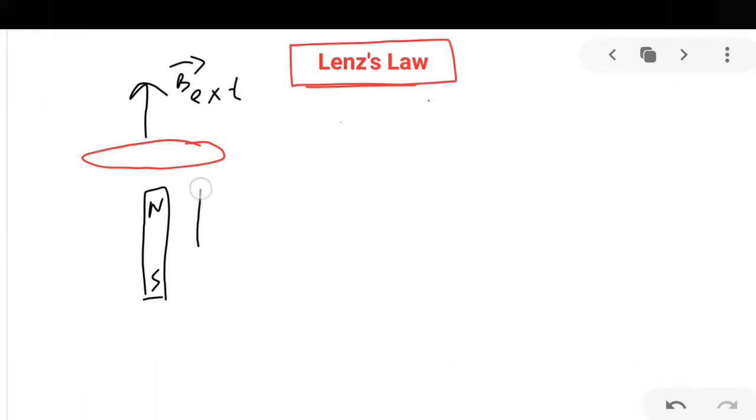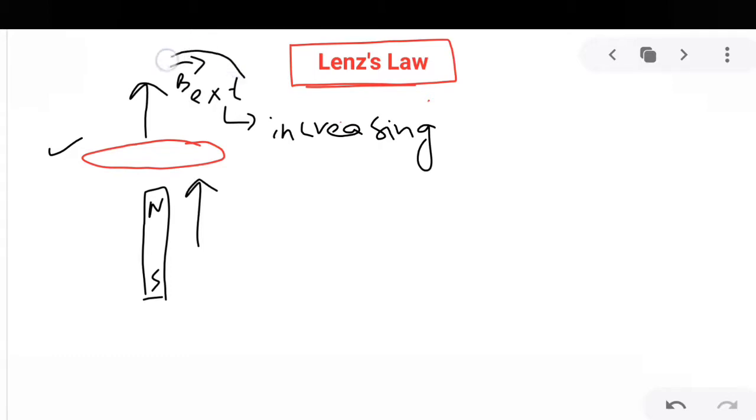Now suppose the magnet is moved towards the coil, and the coil is in a horizontal plane. Then this external magnetic field will increase. Now Lenz's law says that the direction of induced current in this coil will be such that it will oppose the change in magnetic flux.